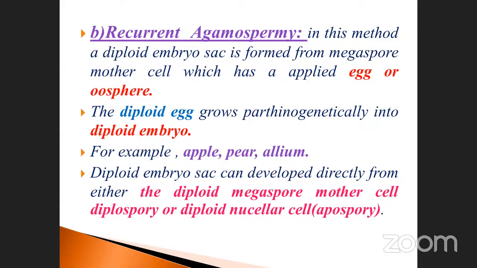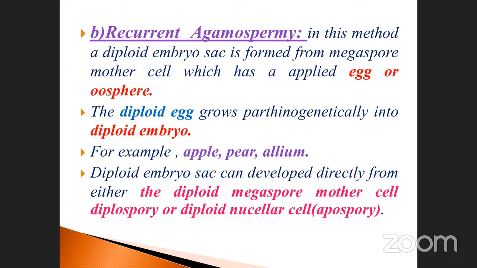Okay, gametes. Here, oospore: does it mean female or male? Because of the double O, it comes under female. Egg also has a double G, so it's also female. You note it down: diploid egg. Okay, that is very, very important. The diploid egg grows parthenogenetically into a diploid embryo. Diploid egg produces diploid embryo. How? Parthenogenetically, which means seed formation takes place without fertilization. That is the process. That is very, very important.